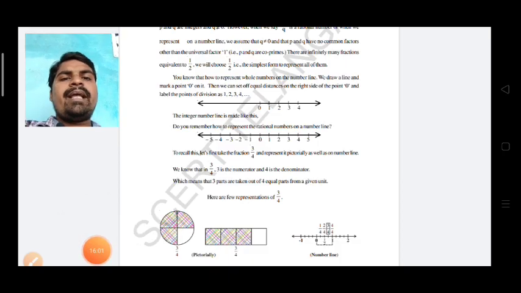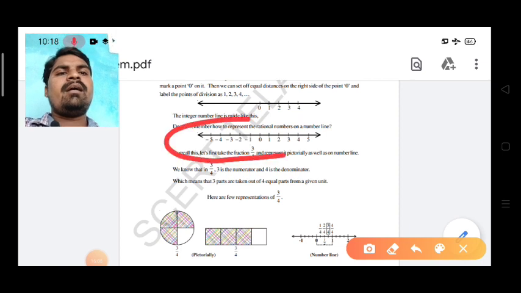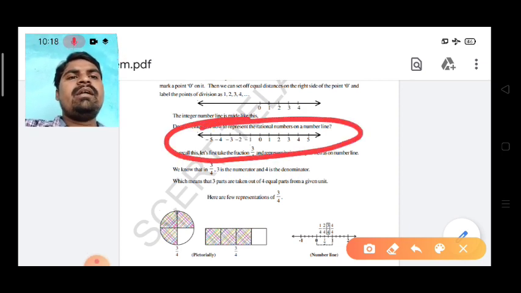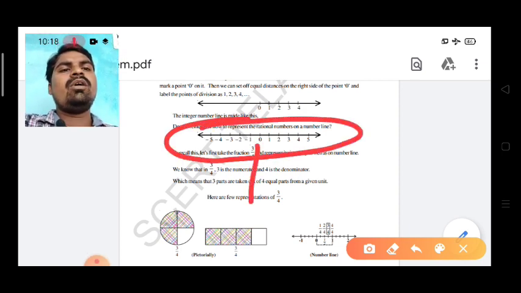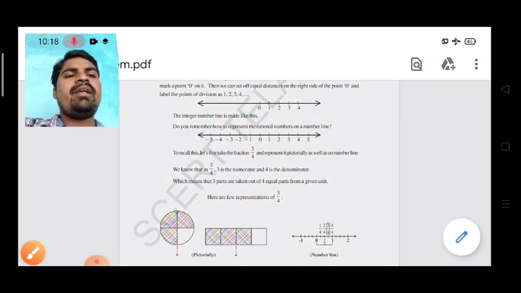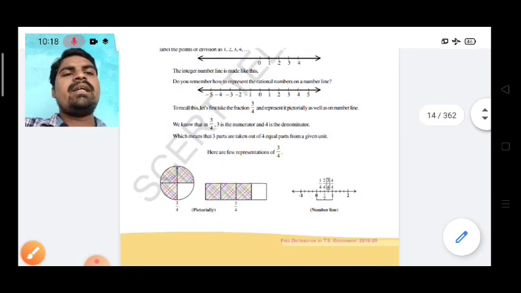Next I am going to explain the number line. You know the number line, very simple, we already learned in previous classes. Middle 0, right side positive numbers, left side negative numbers. Already you know very well. So how to represent the fractions on the number line?